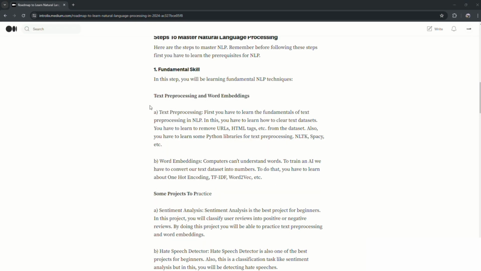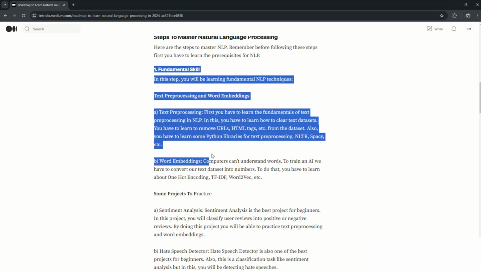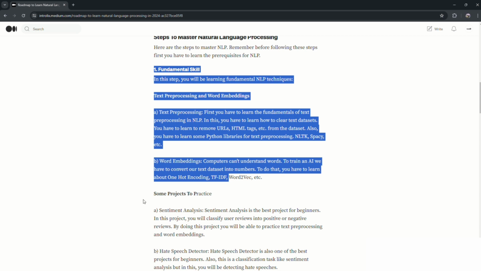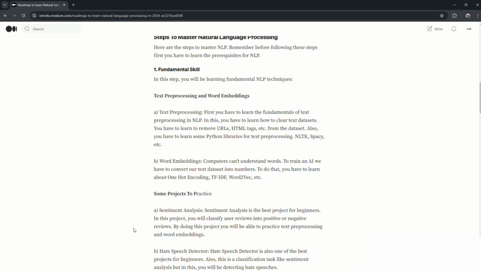Now guys, after completing this step, now you have to do some projects. So here are some projects that you can do. First project is sentiment analysis, and second project is hate speech detector. These 2 are classification tasks. You can do any classification task that you want to, but here I will recommend doing these 2, because you will find many videos on these 2, and also these 2 are easy to build.